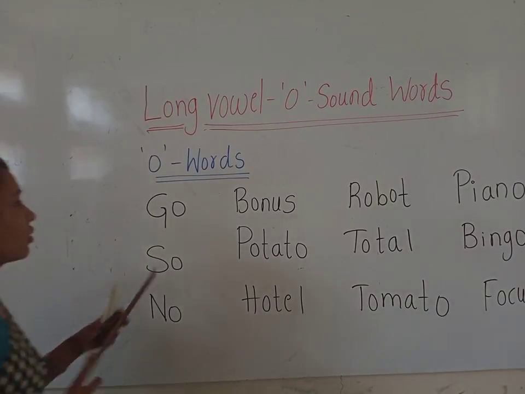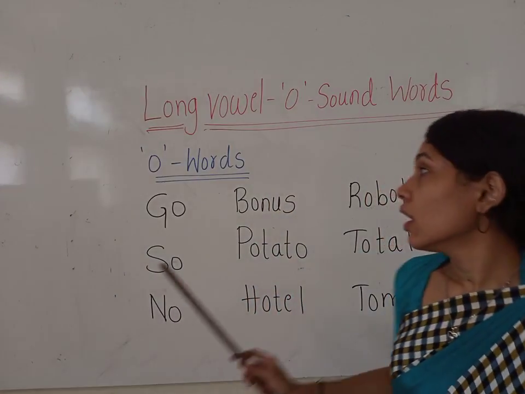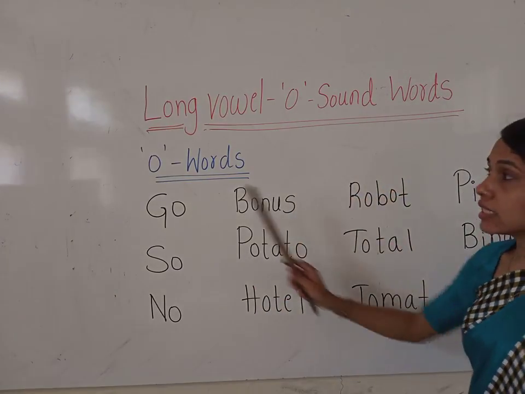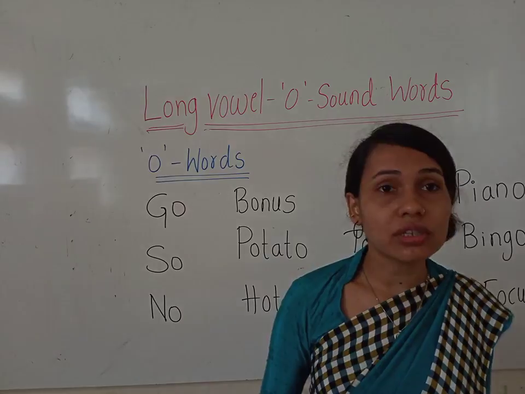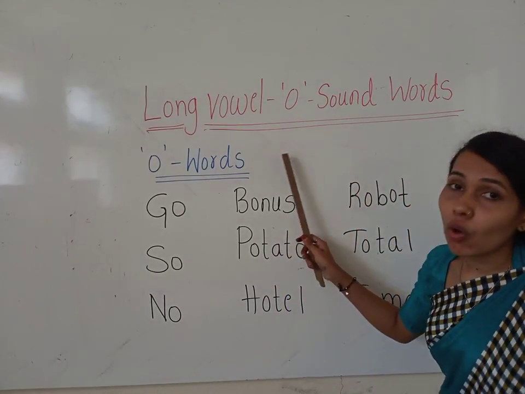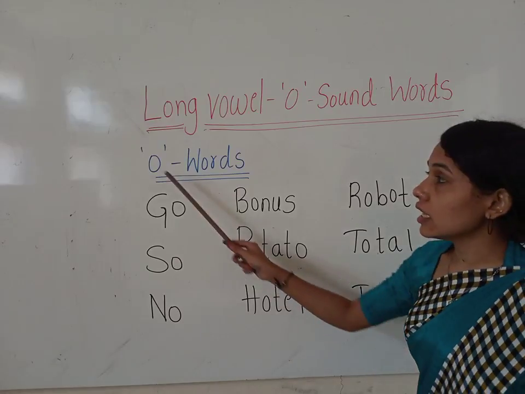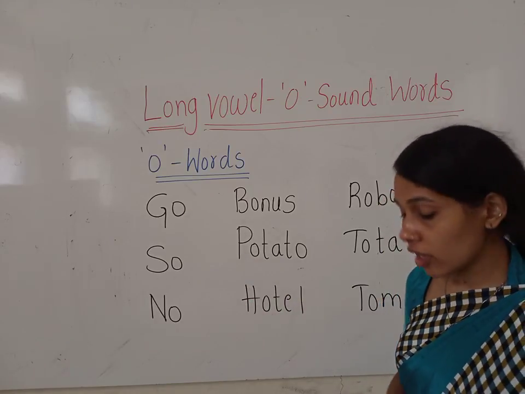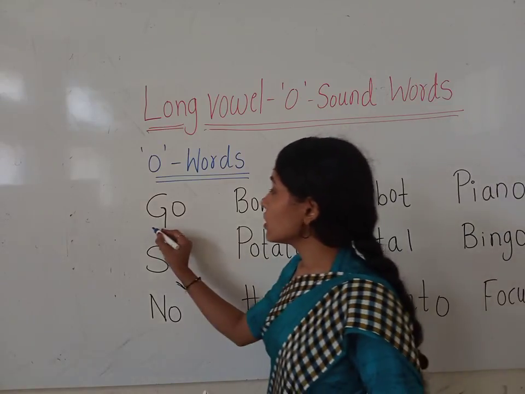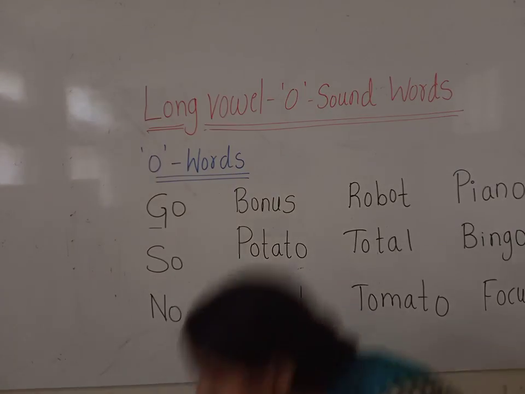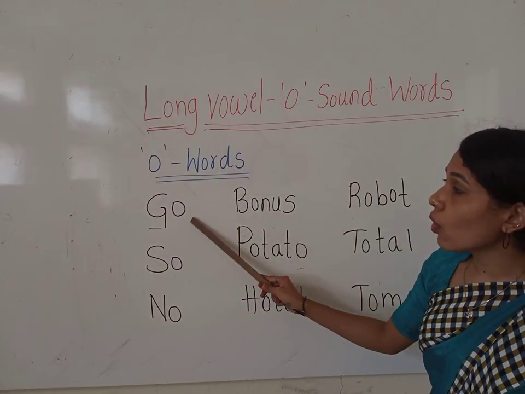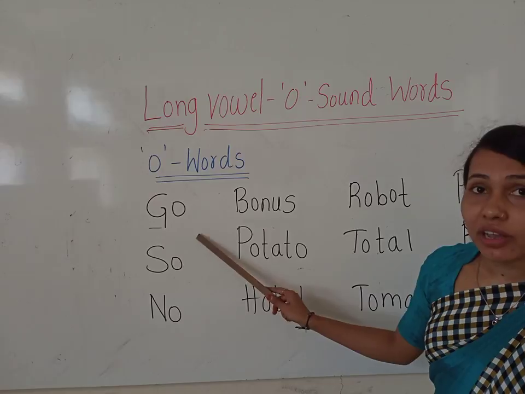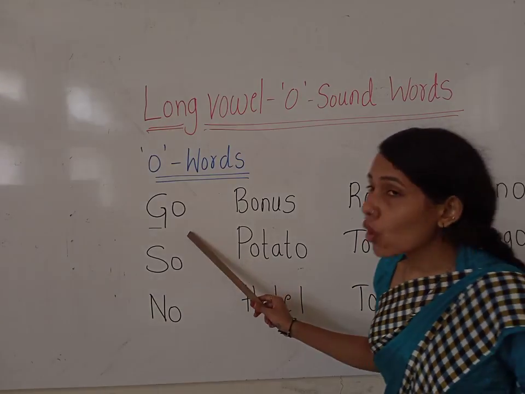Okay children, the single O in the word gives the long vowel O sound. The single O without any combination gives the long vowel O sound. Okay children, let us see the first word. Here we have G-O. What is the sound of G, children? G. And what is the sound of long vowel O? O. Go. So how do we read it, children? We have to read it as go.